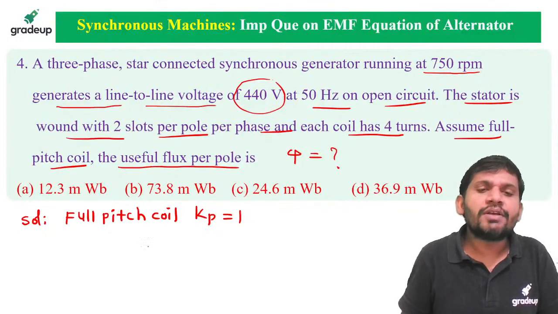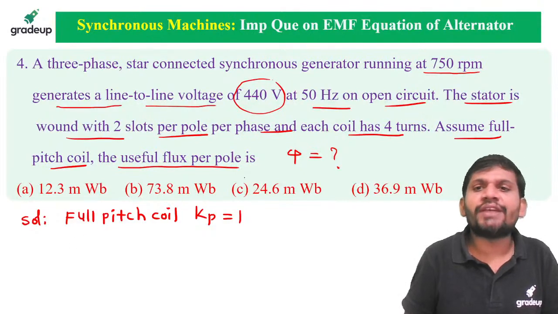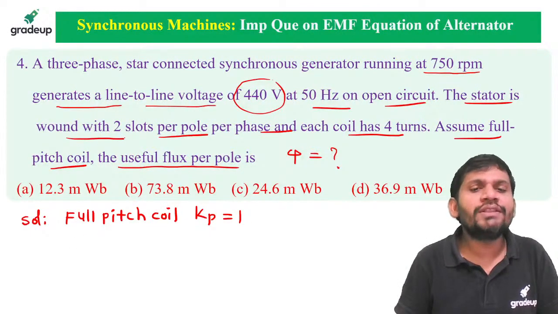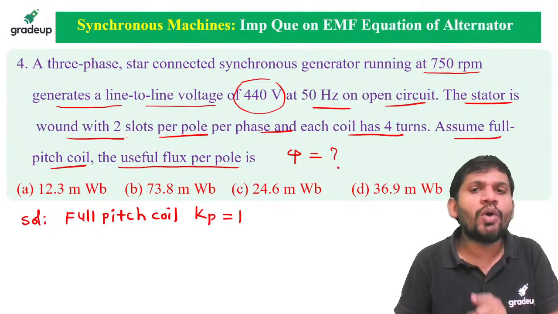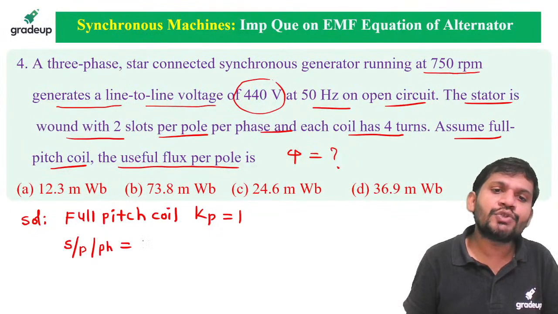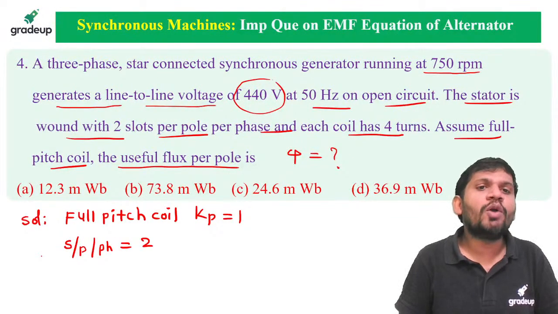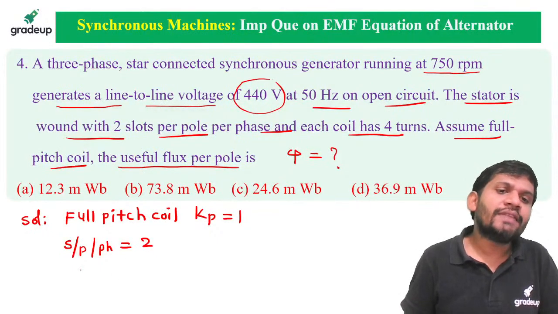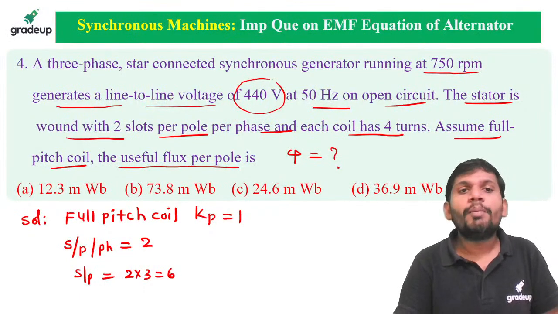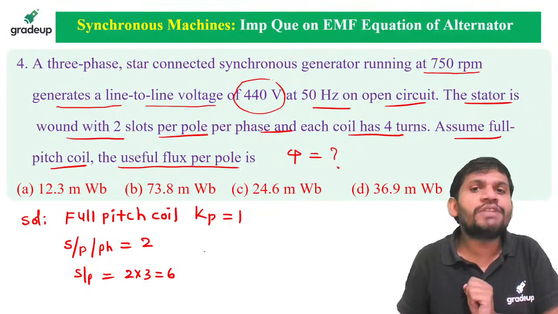Then, yes students, first you calculate turns per phase. How to calculate turns per phase? The stator is wound with 2 slots per pole per phase. That is, slots per pole per phase is 2, students. Then what are the slots per pole? Slots per pole equals 2 into 3, that is 6. But here the number of poles is not given.